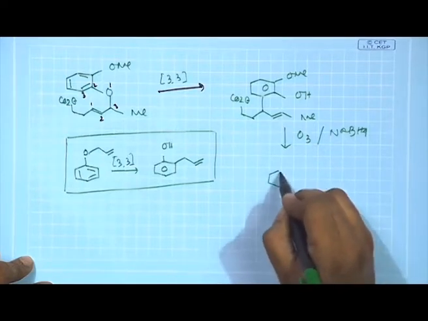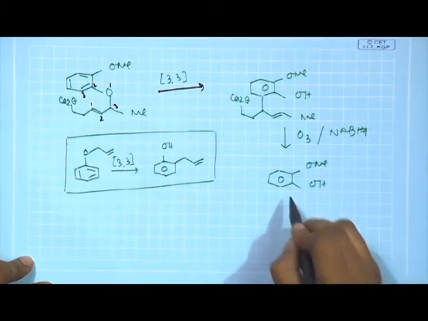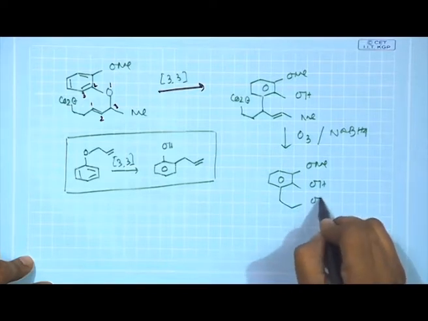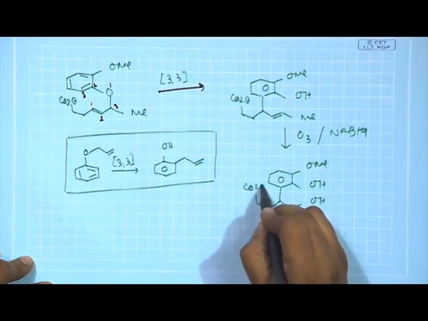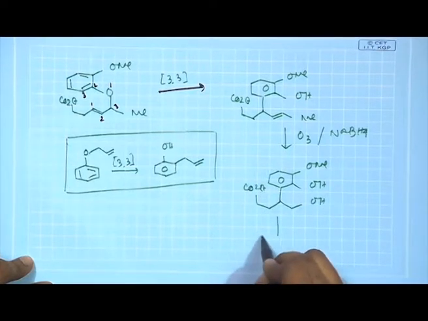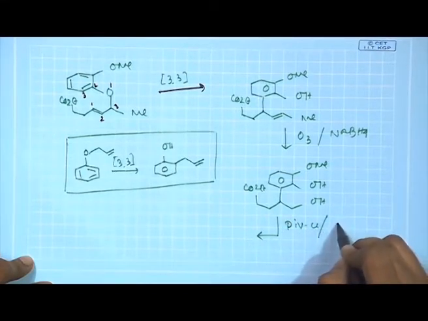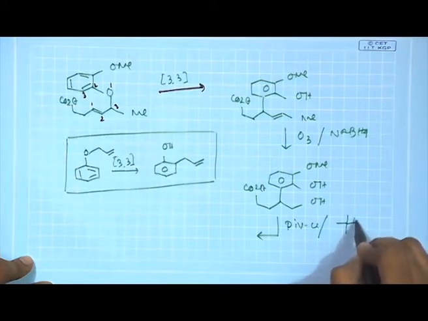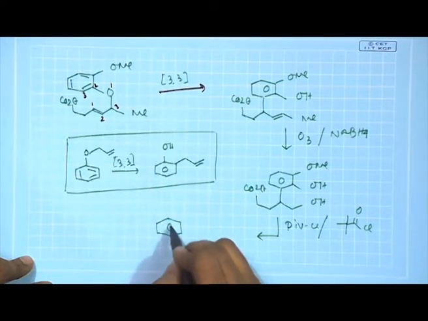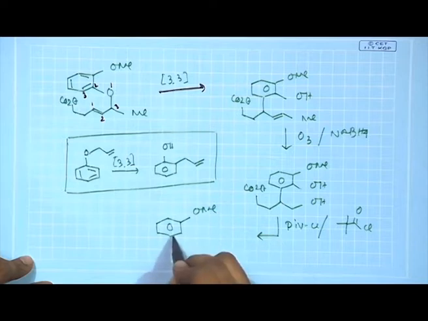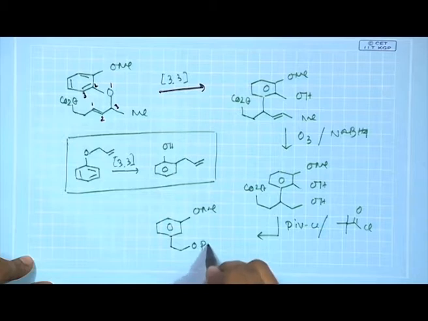Okay, we can write it down, the free alcohol, which you can now protect with pivaloyl chloride, whose structure is basically tertiary butyl COCl, the acid chloride, and then it gives you the corresponding pivaloyl ester. It will give you the O-pivaloyl.